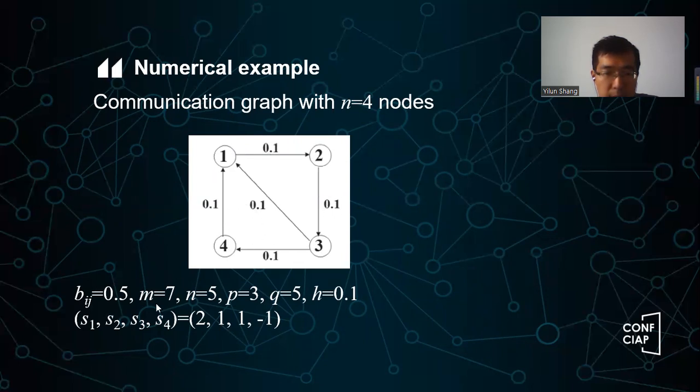And then we specify these numbers: 0.5, m equals 7, n equals 5, p equals 3, q equals 5, and h takes 0.1. With this setting, you can easily check the conditions of theorems 1, 2, 3, they all hold. So we will get the consensus as expected.